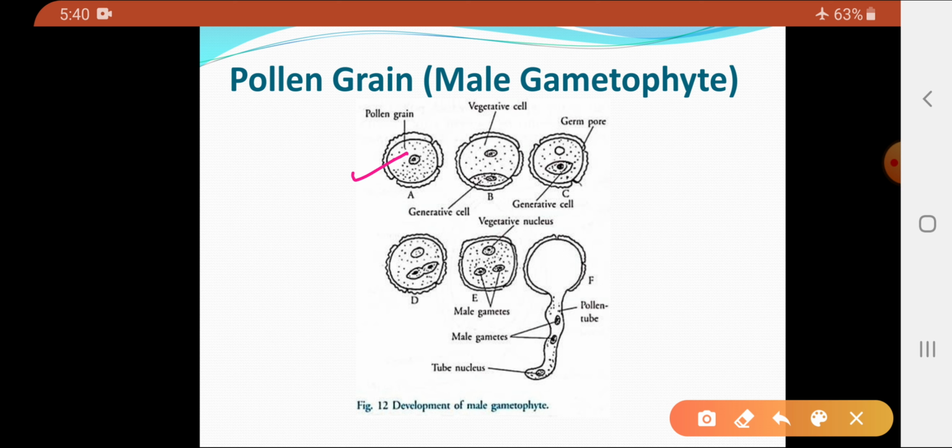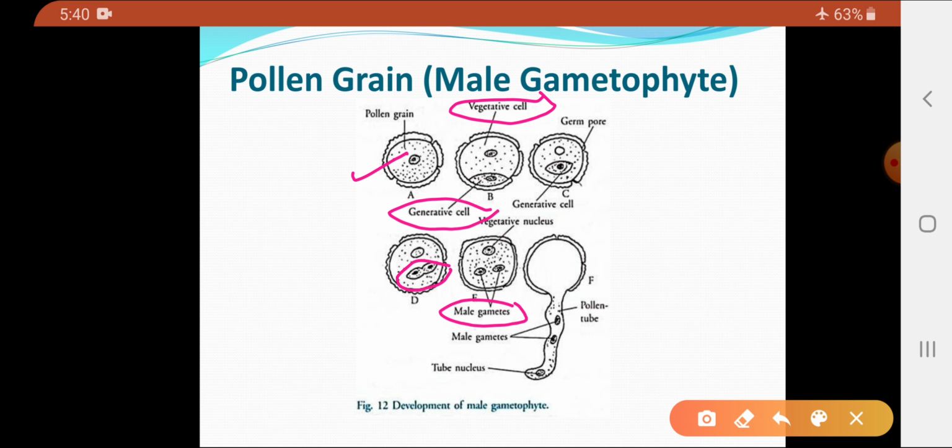So, this is a pollen grain. Now this pollen grain divides mitotically and forms two cells. One cell is a large cell which is called a vegetative cell, and another one is a small cell which is called a generative cell. Now what happens? This generative cell again undergoes mitotic division and forms two cells. These two cells represent the male gametes.